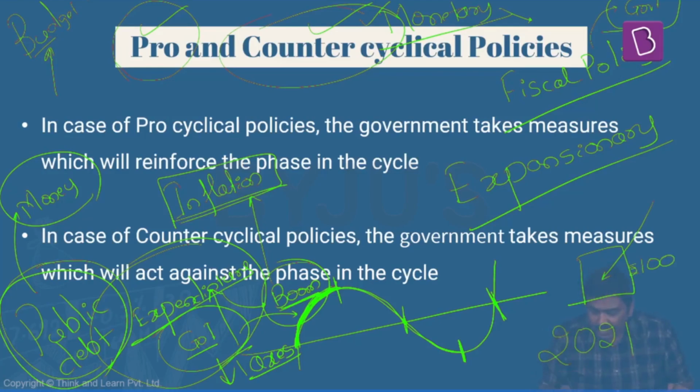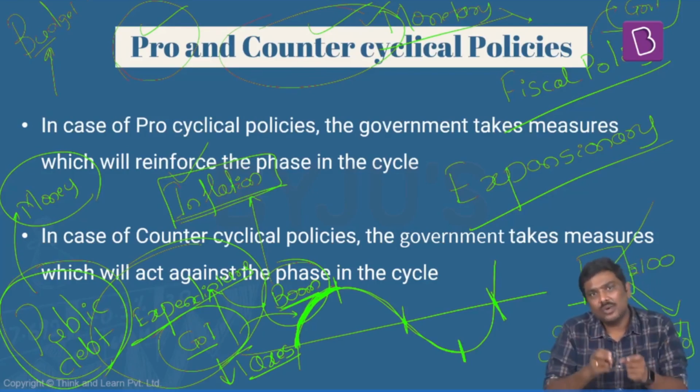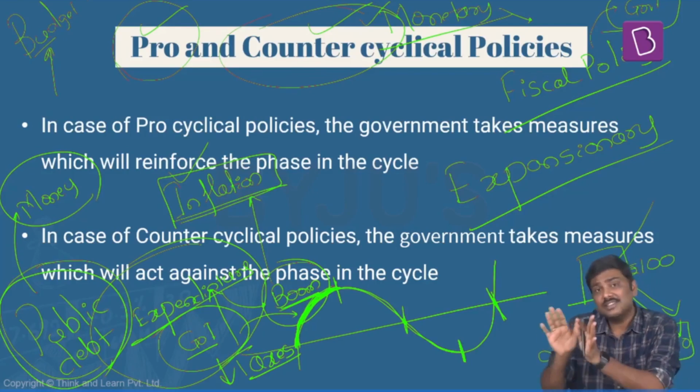For the same basket of commodities in the next year, if you are paying, let's say, 110 rupees, so the price level for the basket of commodities has increased. And when the price levels increase like this, it is called inflation. As of now, simply understand this, because inflation is one of the very important modules, and we'll discuss this separately.